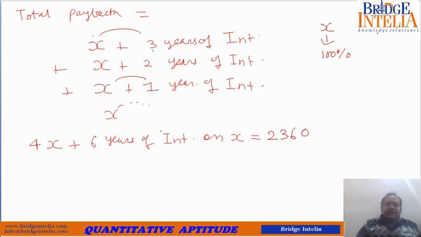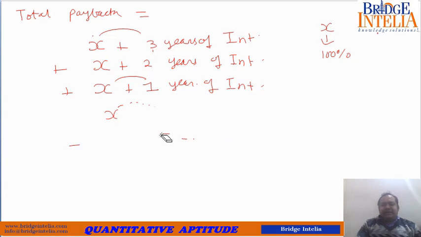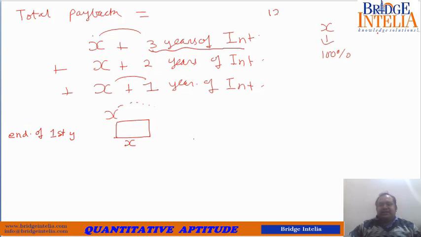So if you take a shortcut approach, things become very, very easy. Please understand, anything represents 100% of itself. So what are you doing? At the end of the first year, you returned X. This X will earn interest for 3 years at the rate of 12%. So 12 3s are 36. So you returned 100%. This 100% will still earn you 36% of profit.